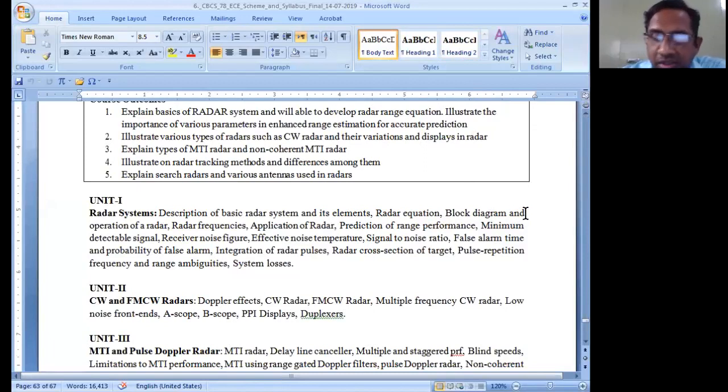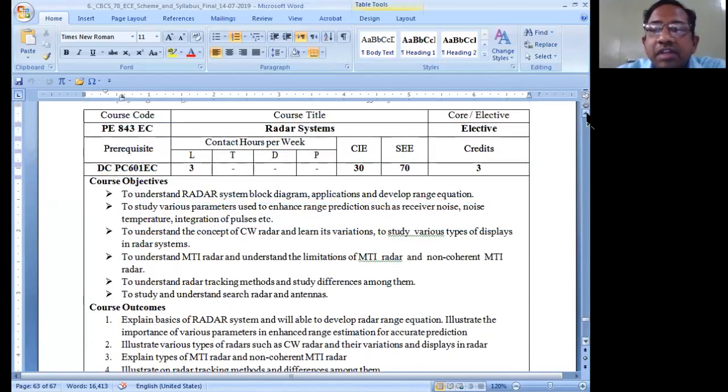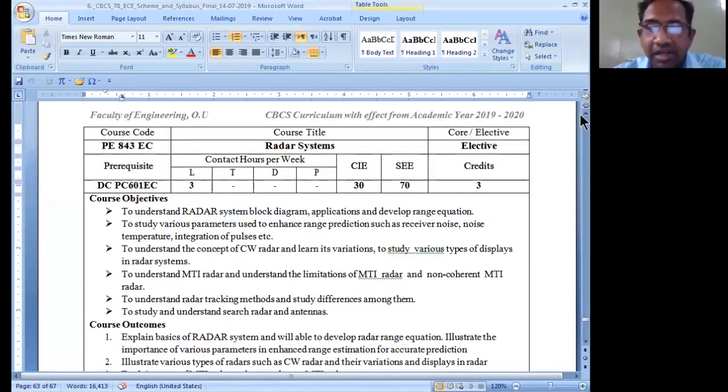Let us look into the syllabus of the radar systems which we have selected in the department. As time is very less for final years, that is the reason why we have selected a subject which can be done in just 1 month. Therefore, we have selected one of the subjects in the electives called radar systems. Radar systems is a very easy subject and it can be understood very easily by a student, and he can cover the entire portion in just 1 month. Therefore, radar systems is the easiest subject in the given electives for us, and it can really be completed in 1 month.